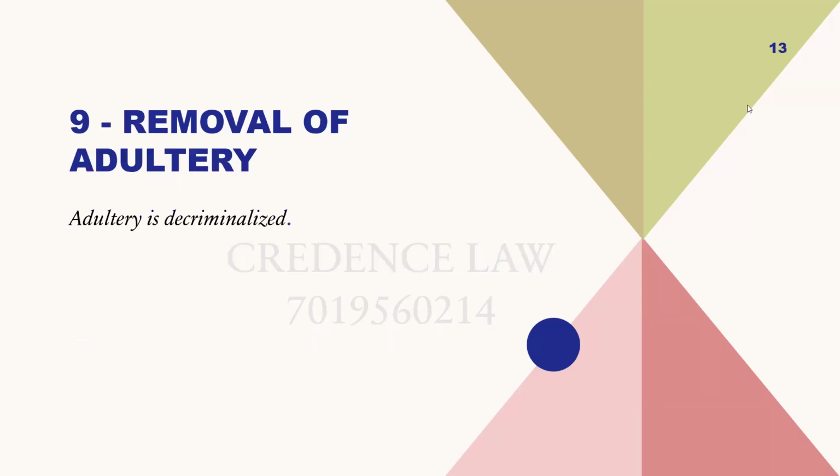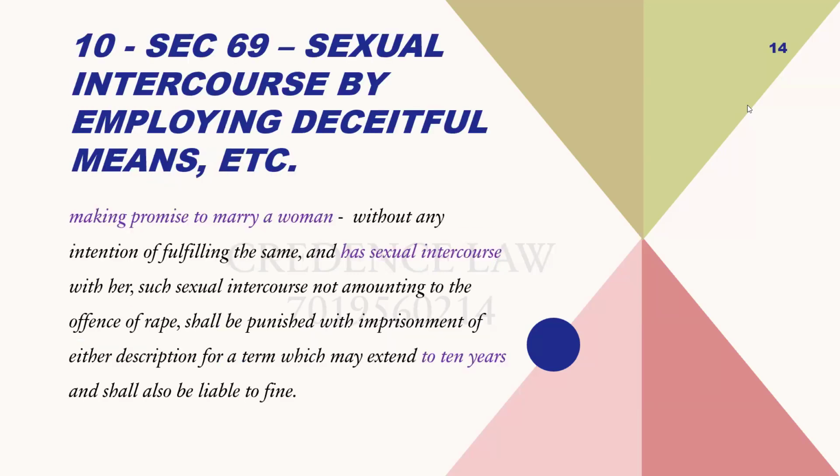And then removal of adultery. Adultery is decriminalized. Then we have the last section.